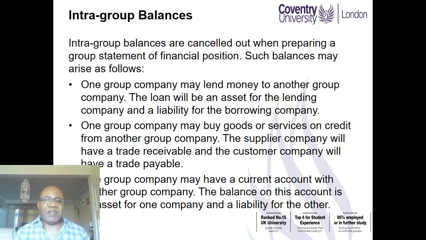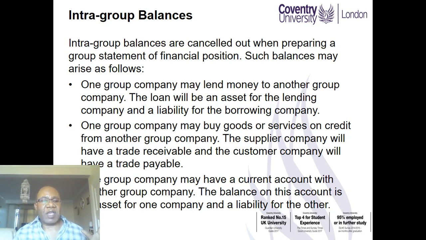The second instance where this might happen is where one group company buys goods or services on credit from another group company. The supplier company will have a trade receivable and the customer company will have a trade payable.